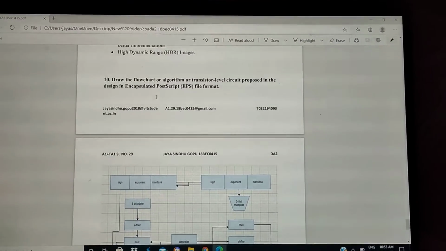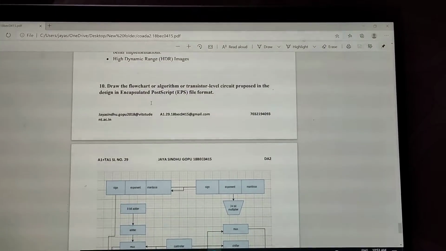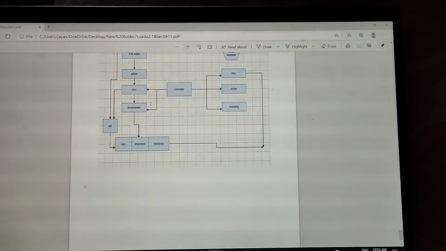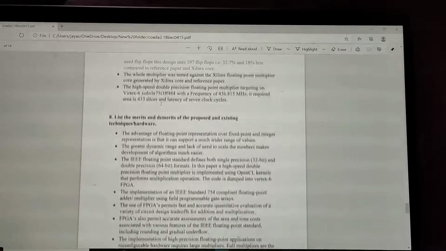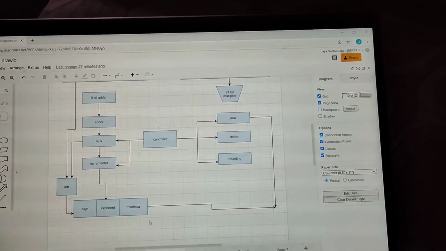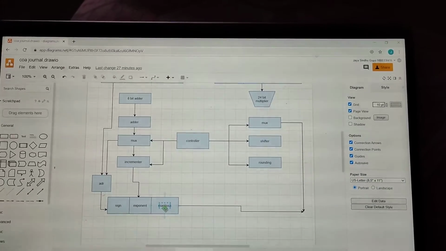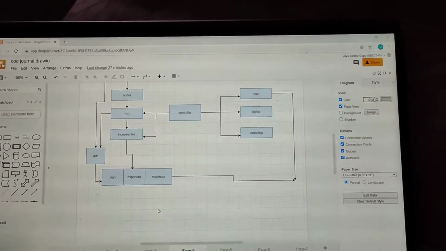This is the transistor level circuit in the design. And these are drawn using the Draw.io software tool. And that's it for this assignment.